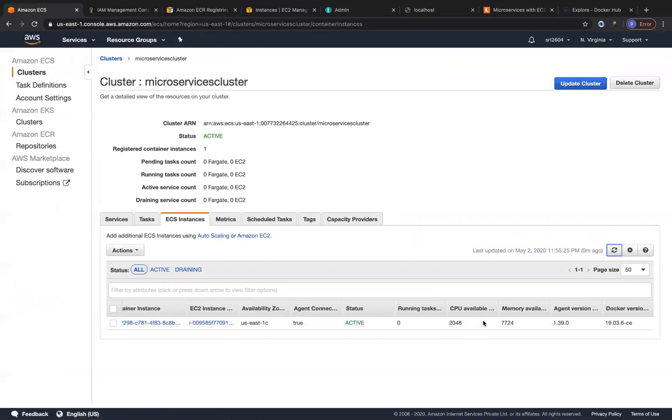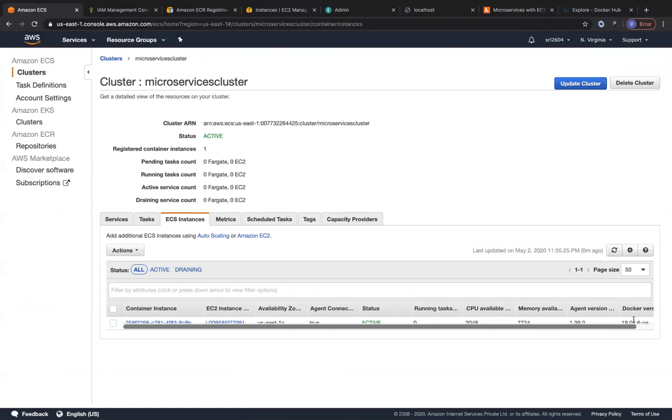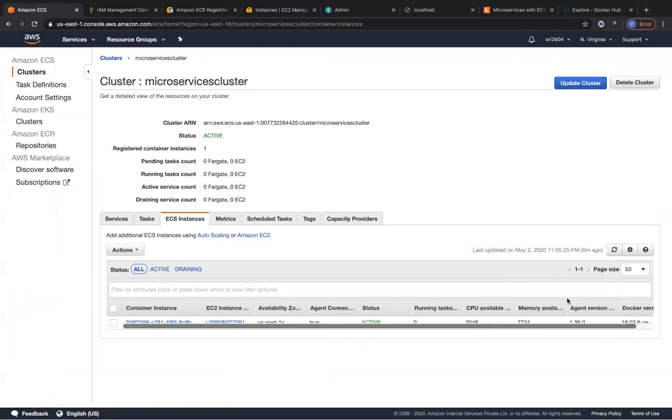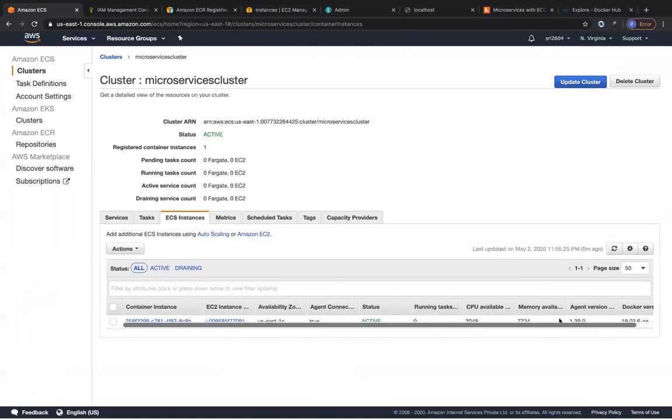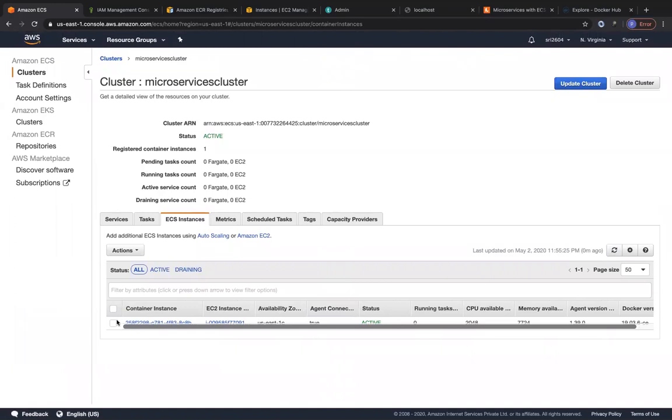It has 2 virtual CPUs. It has 8 gigs of RAM. It has the ECS agent, the latest agent that is running. And it has Docker 19.03 version that is also running over here. So yeah, I have one EC2 instance that is running over here right now.